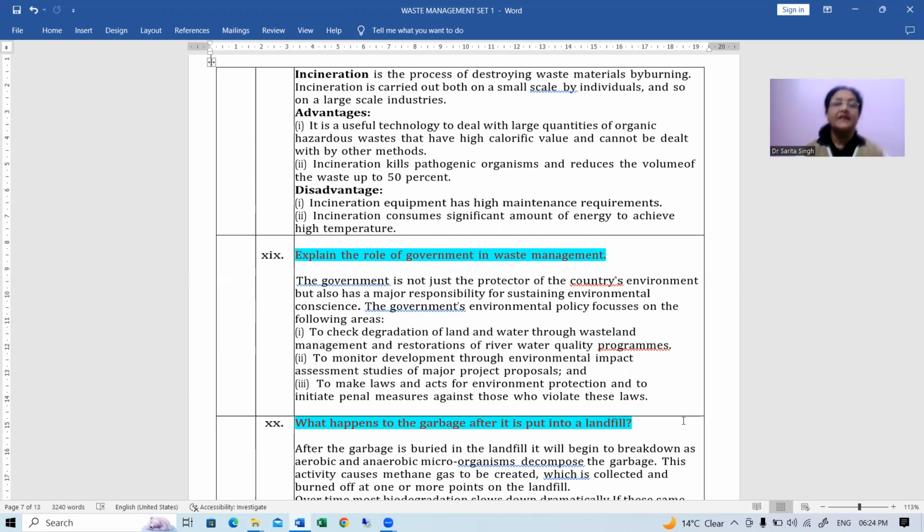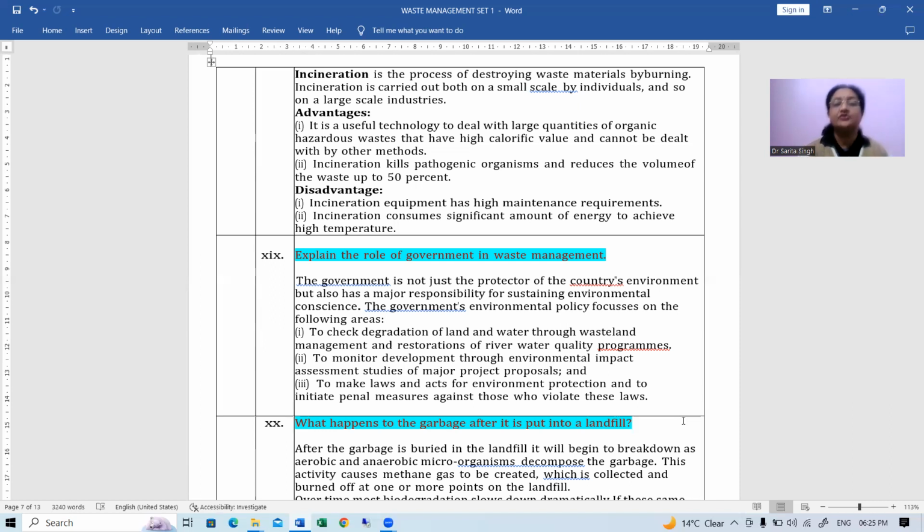And what about the disadvantages? Incineration equipment has high maintenance requirements. It's a very costly procedure. Okay. And next, incineration consumes a significant amount of energy to achieve high temperature. So this is actually very expensive.